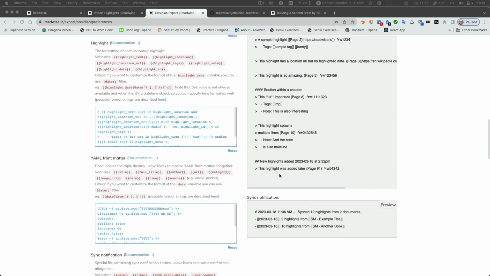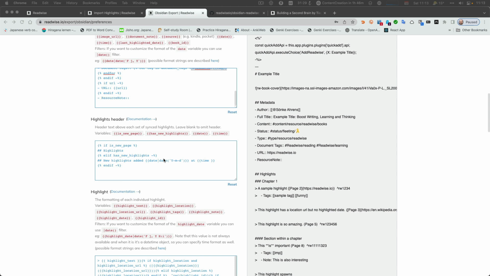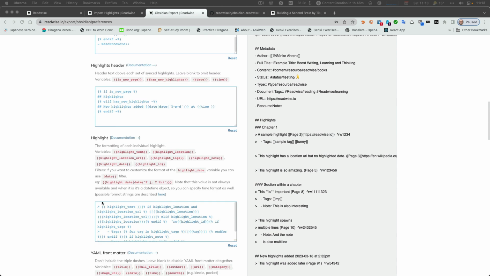And you can see that here. I said everything new will be added afterwards when you do new highlights at the end with a mark, all right? So how do the highlights look?